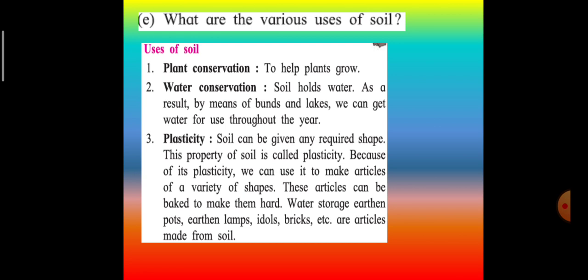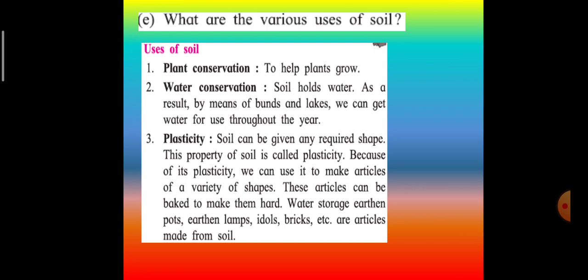What are the various uses of soil? The primary uses are plant conservation, water conservation, and plasticity. First, plant conservation. It helps the plants to grow, soil. Soil is also responsible for water conservation. It holds water. As a result, by means of bunds and lakes, we can get water for use throughout the year.